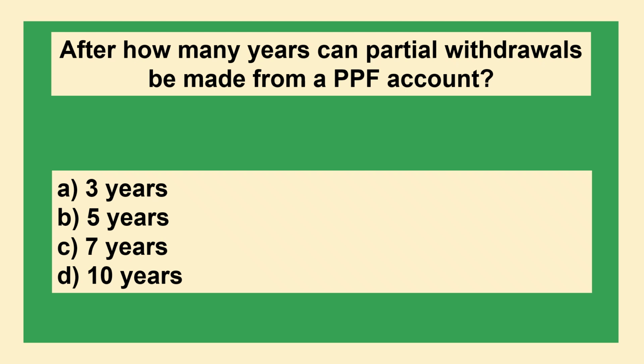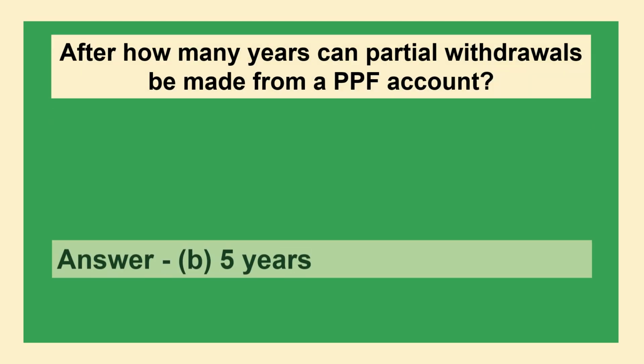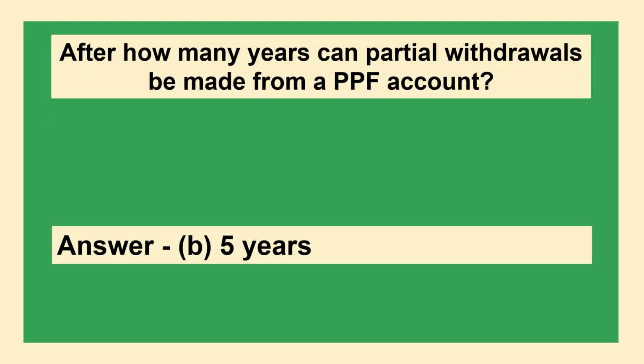After how many years can partial withdrawals be made from a PPF account? Option A 3 years, option B 5 years, option C 7 years, option D 10 years. The answer is option B 5 years.